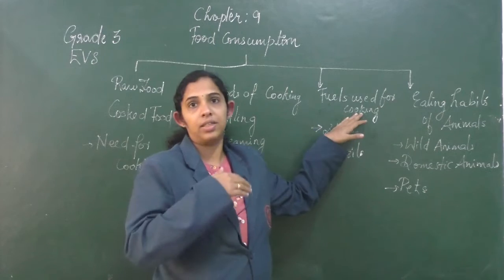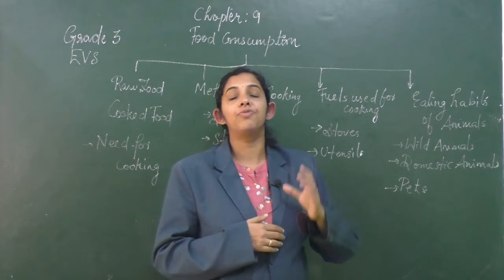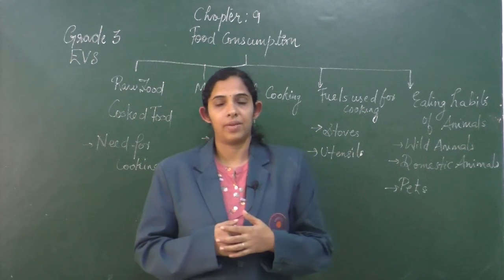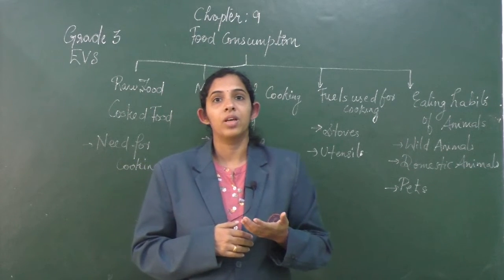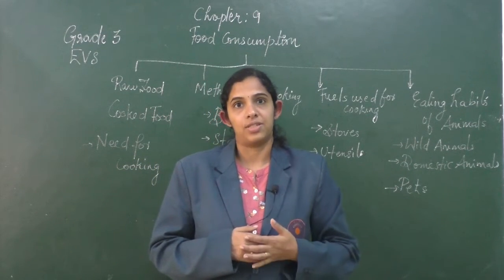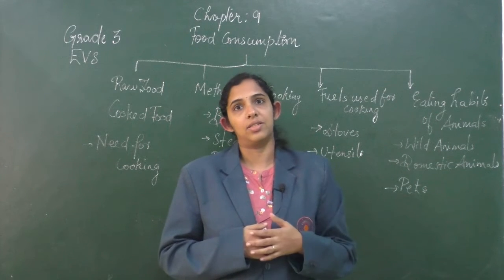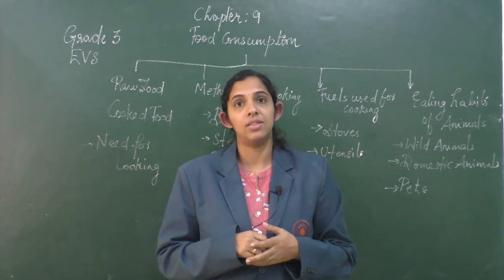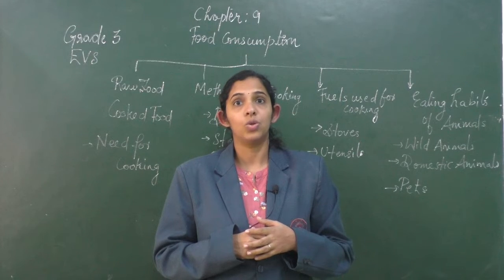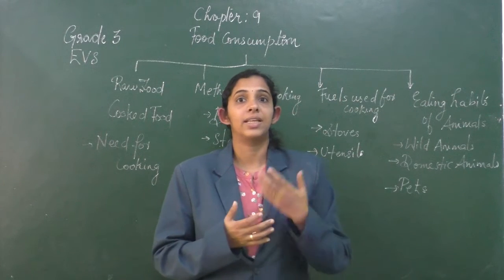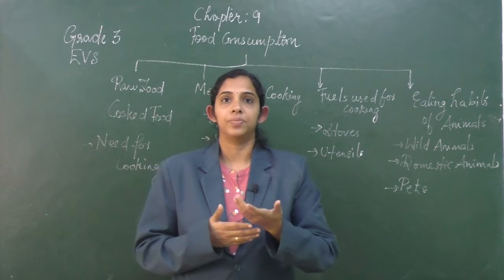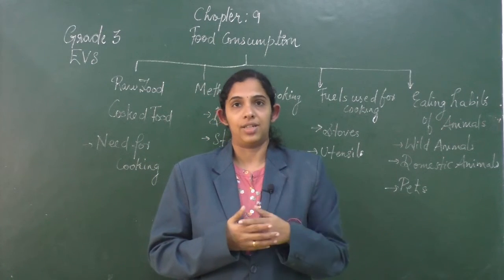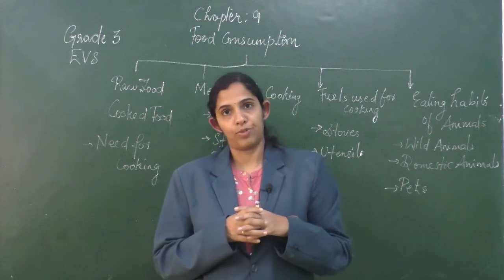Then we have seen in modern days the different fuels that are used, such as electricity. We have electric induction stoves in our homes which use electricity as the fuel, or the solar cookers which use solar power as the fuel. So these are some of the common fuels like LPG, PNG, kerosene, solar energy or electrical energy. These are the different fuels used for cooking.